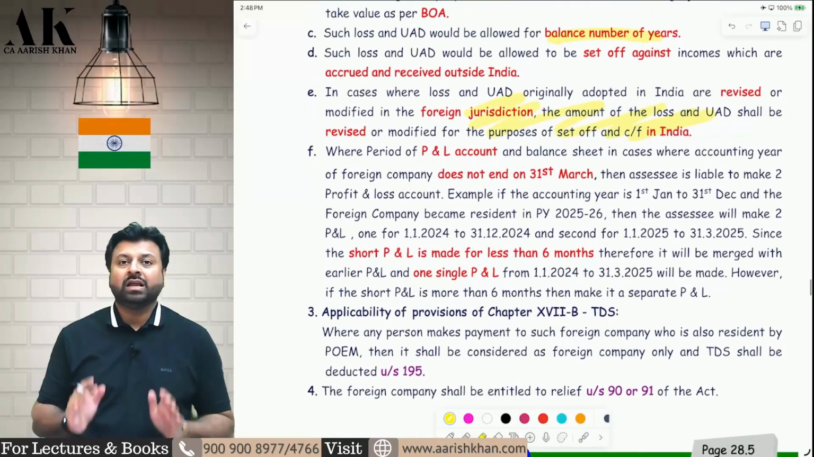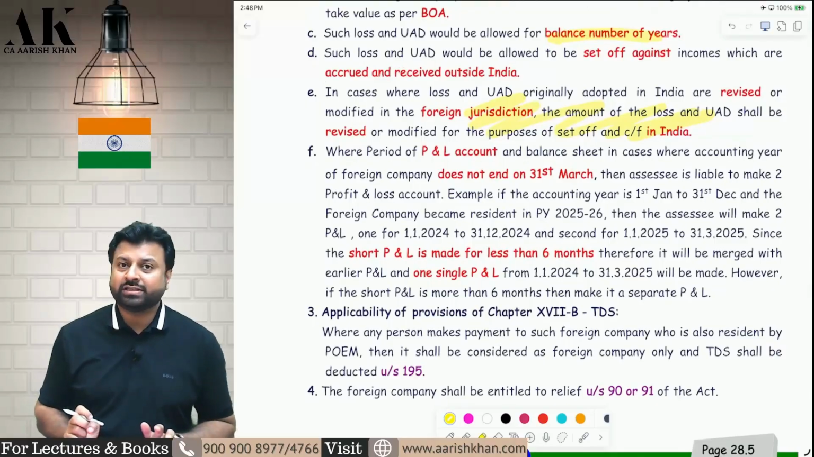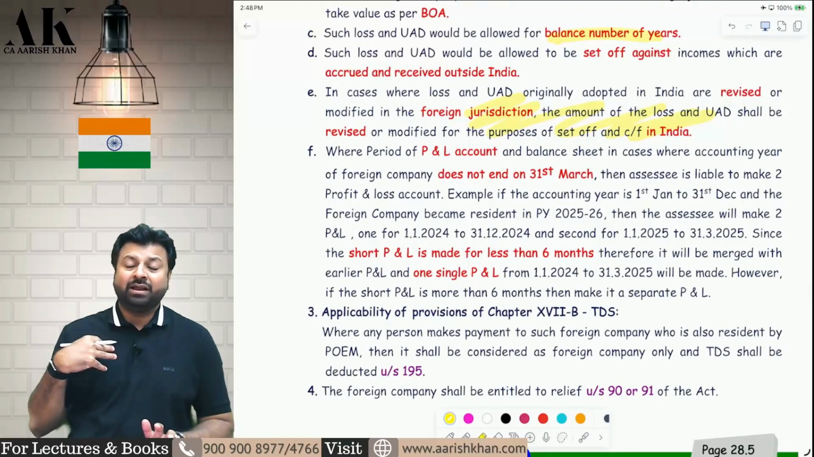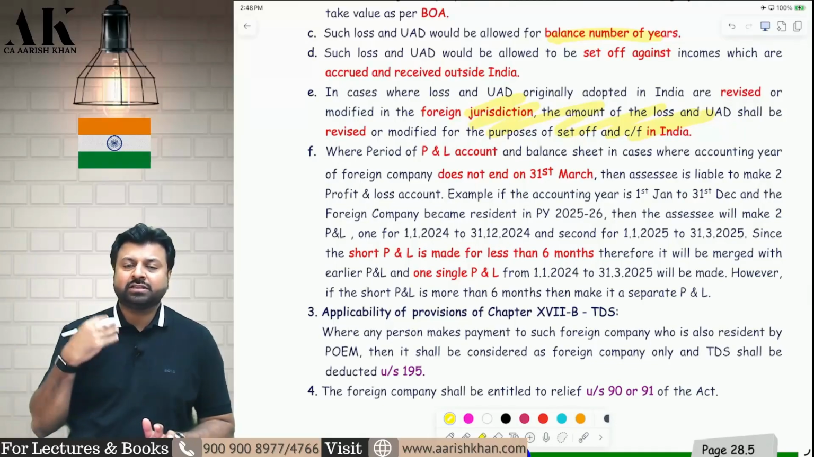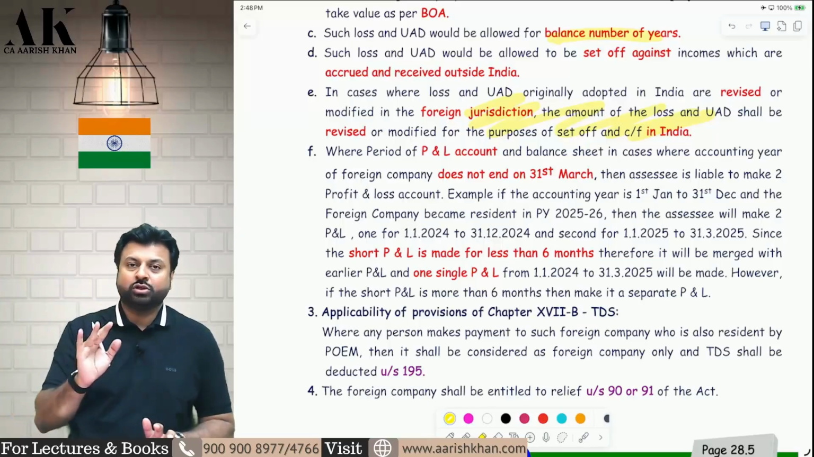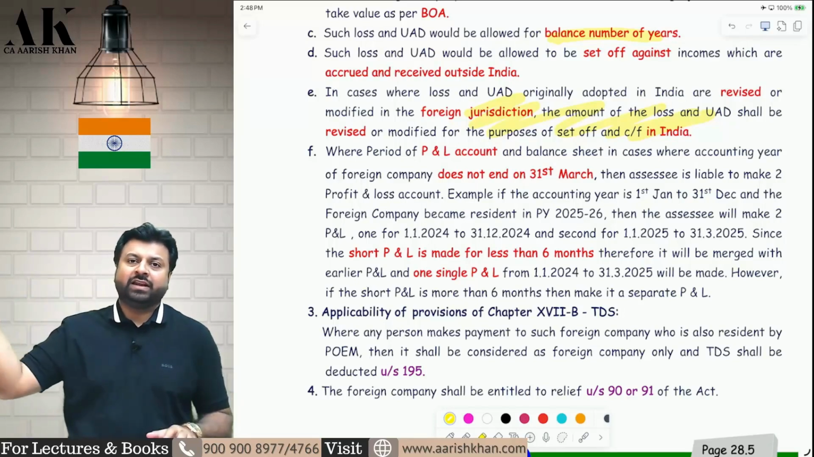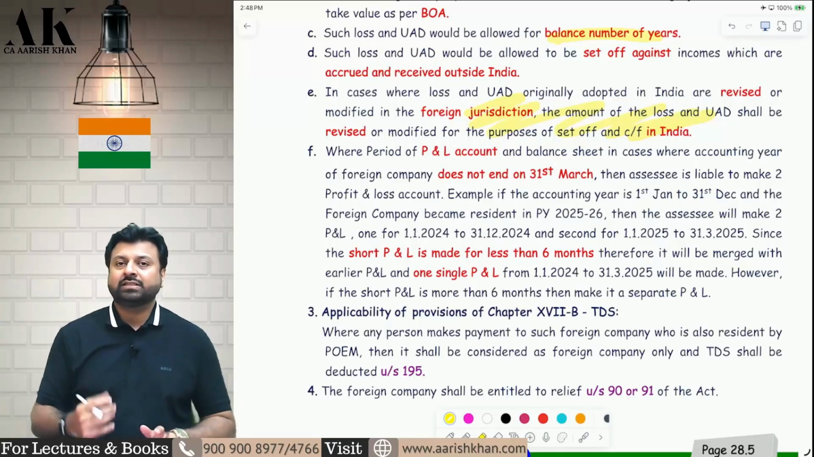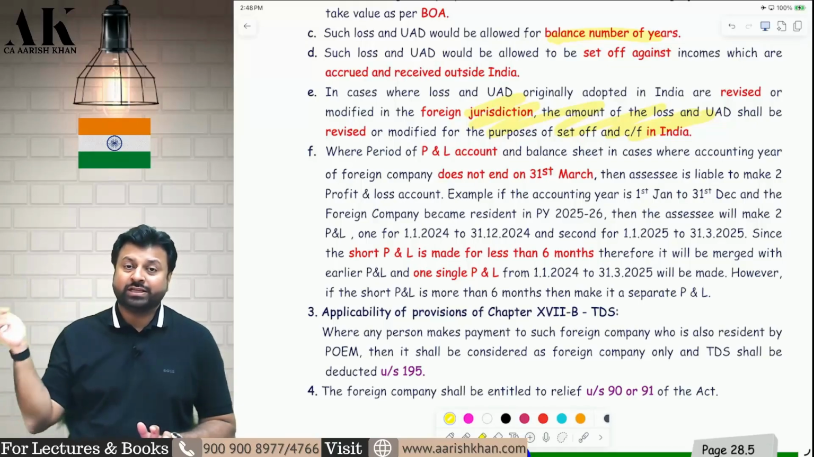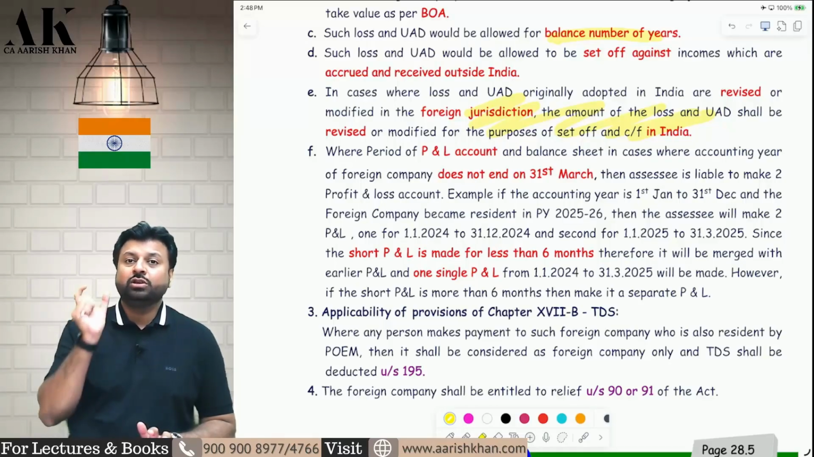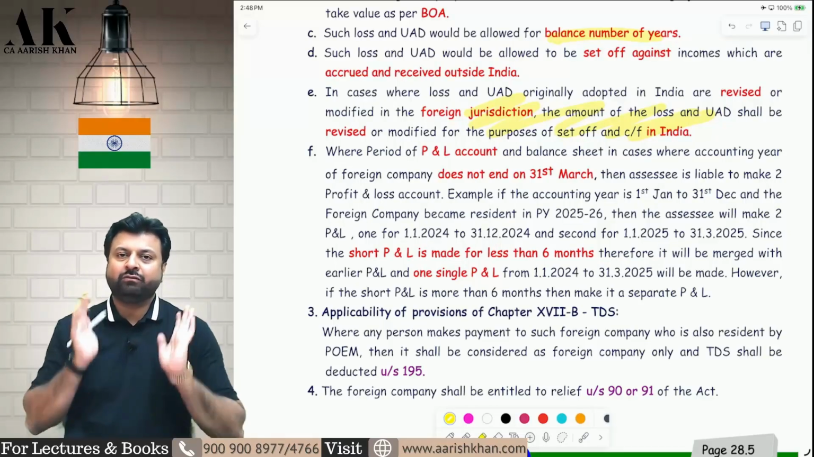Now, how should I carry forward the losses in case my financial year and the financial year of that country is not the same? If my financial year is from April to March and that country's financial year is also from April to March, then there is no issue. But if my financial year and the financial year of that country do not match, suppose I follow April to March and that country follows January to December, then what to do? Then you have to check the interim period. Let me give you an example.